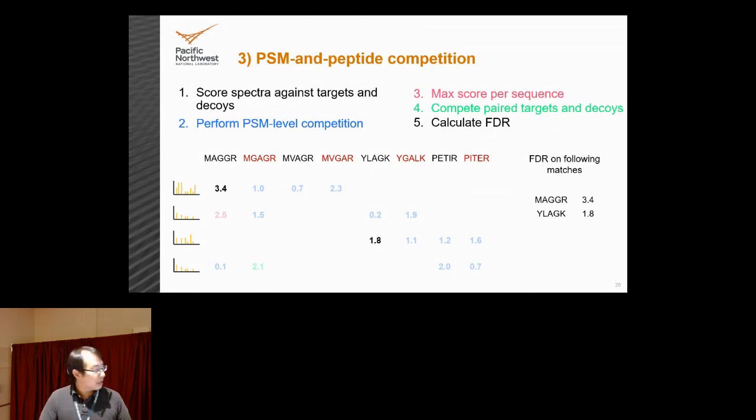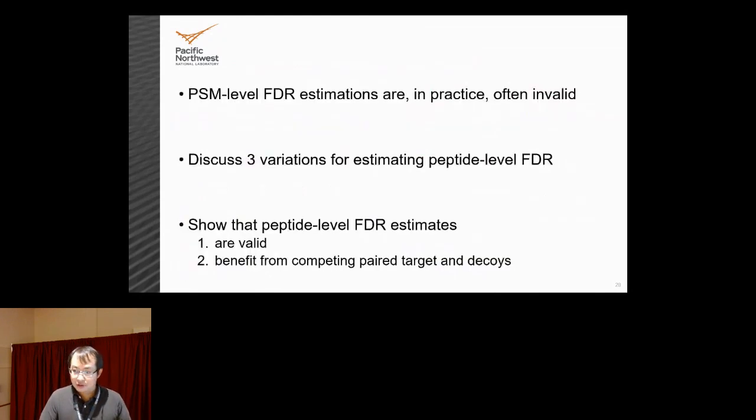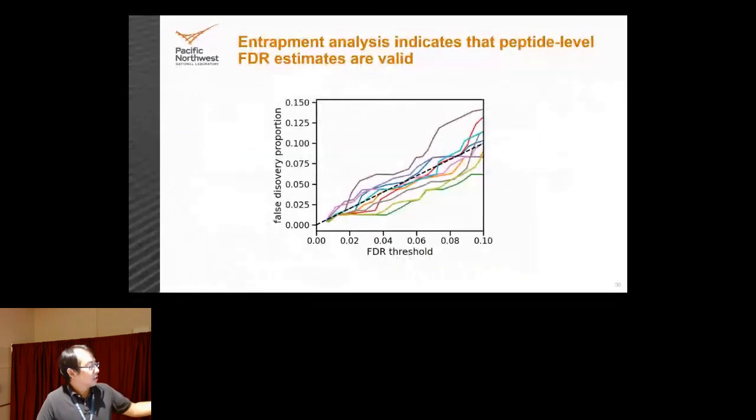All right, so given that, I'm going to quickly show you that peptide level FDR estimates are valid, and so this is an entrapment analysis. Again, y-axis is false discovery proportion, x-axis is false discovery rate, and you want these lines to be centered around the y equals x line, ideally underneath it, but certainly not consistently above it. And what you see here is definitely that our FDPs are centered around this y equals x line.